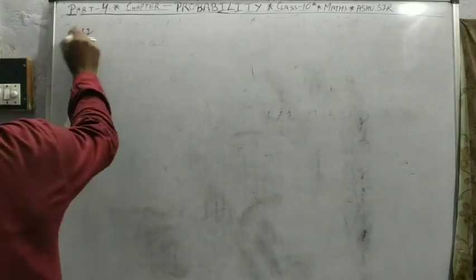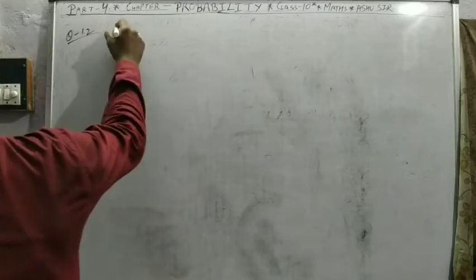Next question. Card based question. I know you are very happy to listen to the card question. And the question is, read the question. The king, queen and jack of club are removed from the deck of 52 playing cards. Then well shuffled. Now one card is drawn at random. Find the probability of a heart and a king.